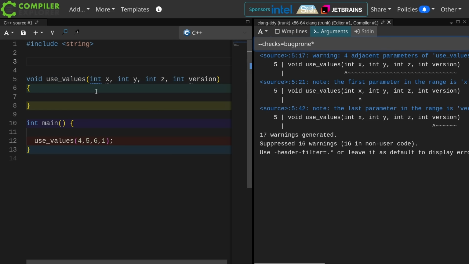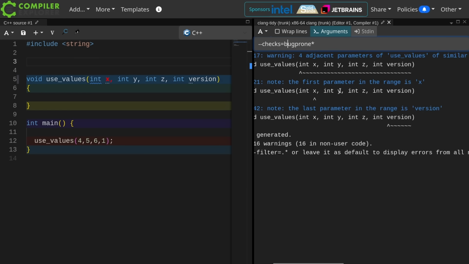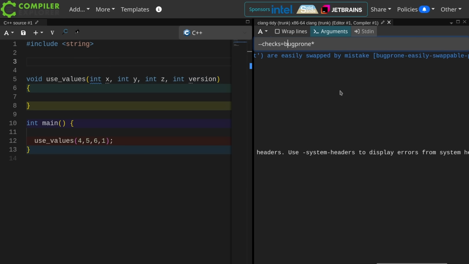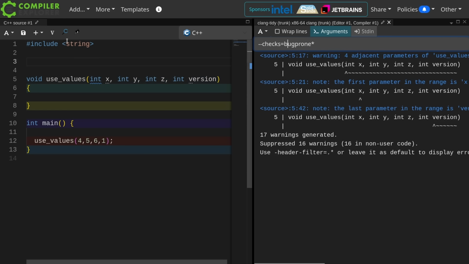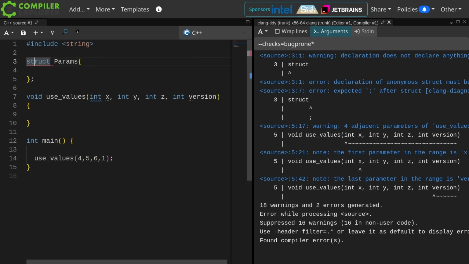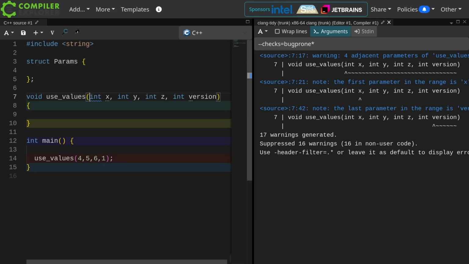I've got this function called useValues. It takes 4 integers, and I'm using the bugprone check from Clang-tidy, and it warns me that 4 adjacent parameters of useValues of similar type are easily swapped by mistake. Bugprone easily swappable parameters. Now, Mathieu makes the argument that we should be using designated initializers for this, and he creates some sort of parameter type, although his are better named than this. I'm just going to use params as an example placeholder here.